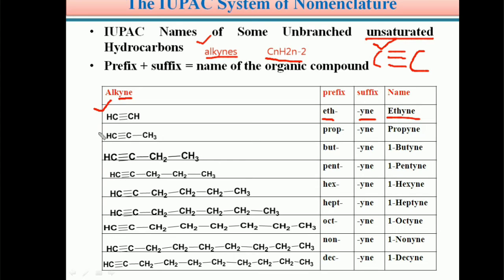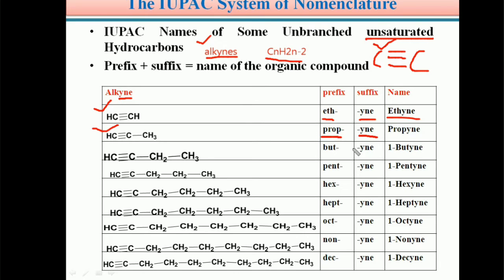Similarly, suppose the given organic compound contains 3 carbon atoms and there is a triple bond between two adjacent carbon atoms. Its suffix is yne because of the triple bond and the prefix is prop because this compound contains 3 directly connected carbon atoms.